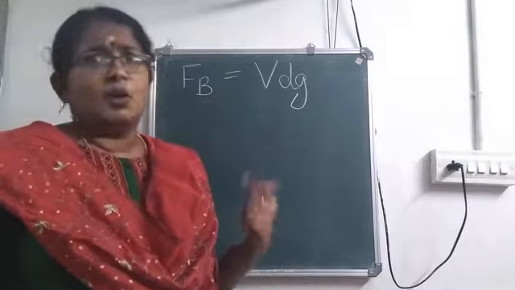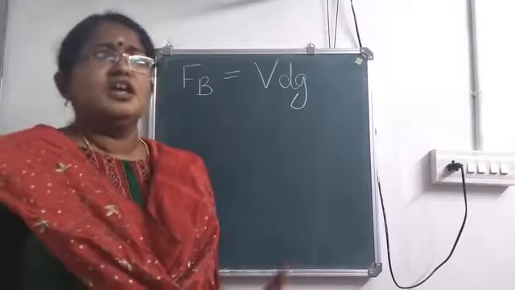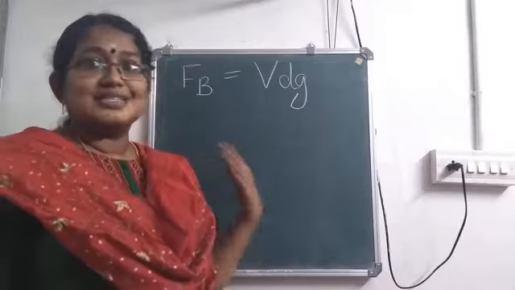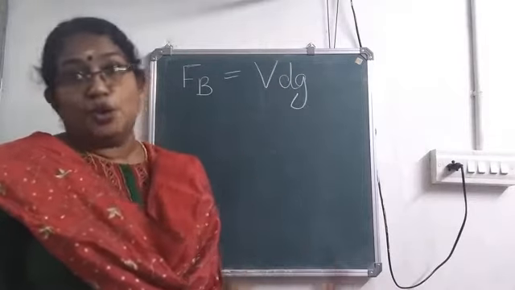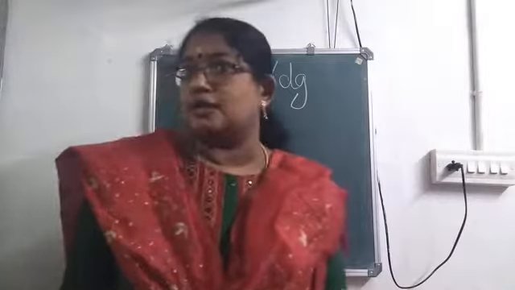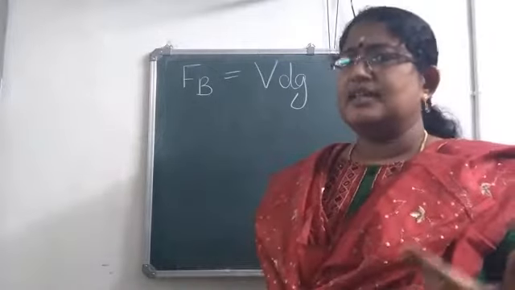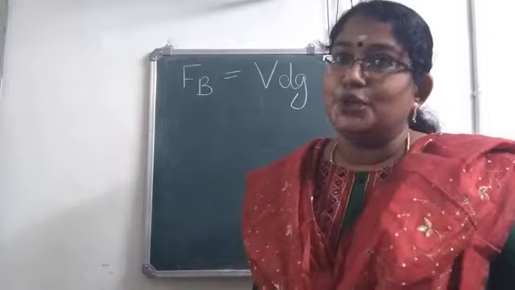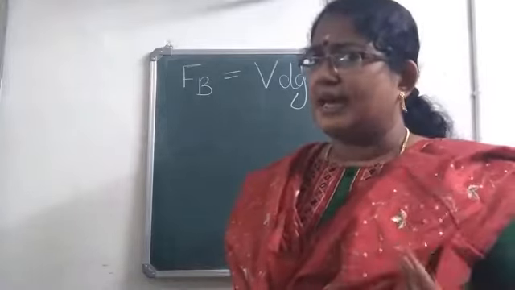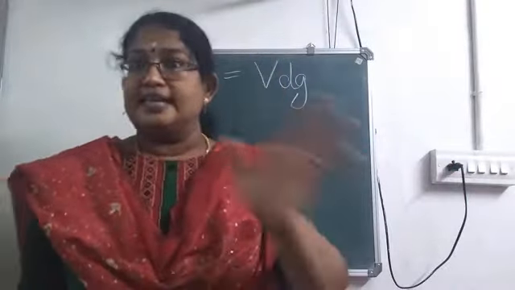Now D, what is D? Density. This is the density of the liquid. Now we are just speaking about liquids, that's why I said liquid. Actually this applies to any fluid. So, V is the volume of the immersed part of the body. D is the density of the liquid. And G is the acceleration due to gravity at the given place. Is it clear? Learn this equation by heart. Upthrust FB is equal to VDG.